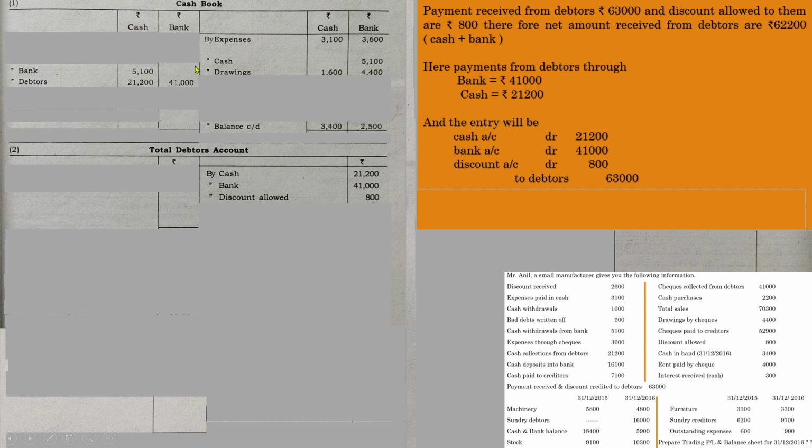While you learned about subsidiary books in your plus one classes, you might have learned about a separate column in this account to specify contra entries with a capital letter C. Since this is part of preparing the trading profit and loss account, you need not show contra entries. Okay, next one.